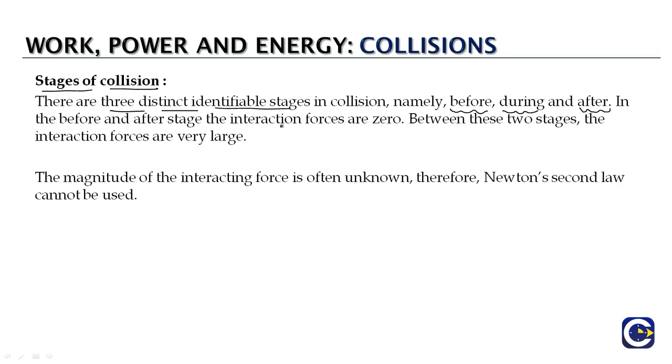So there are these 3 stages: before the collision, during the collision, and after the collision. Now in the before-collision stage and the after-collision stage, the interaction forces which we talked about will not be operating, which means the interaction forces will be 0. But during the collision time, which is in between these 2 stages, the interaction forces are going to be operating.